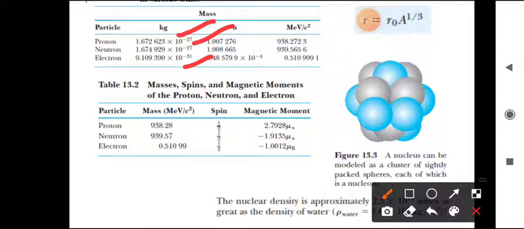The mass of the electron is 9.109390 into 10 power minus 31 kg. These are the fundamental masses we have to know.